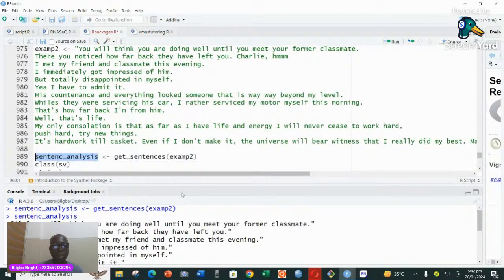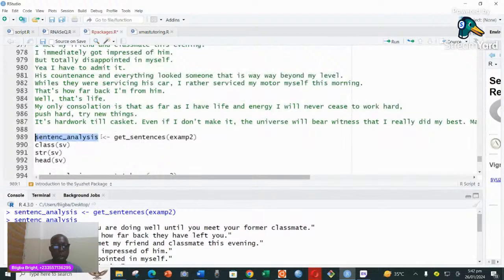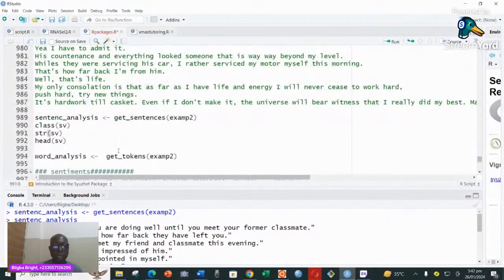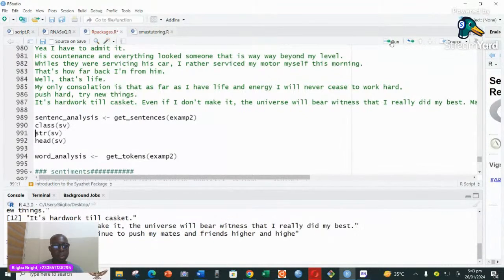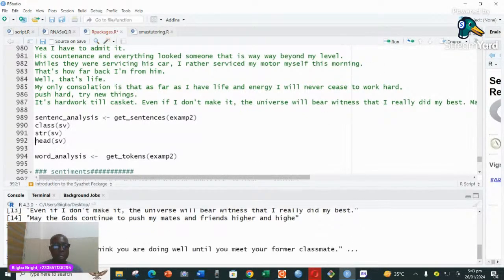So now let me continue. After we have used the function called get sentence, we now have this particular variable that contains all the sentences. We can use the ordinary inbuilt class function and see that they are characters. We could look at the structure. It comes in the form of what? A vector. And you can see that it has about 1 to 14 lines. So that's what the first line is saying.